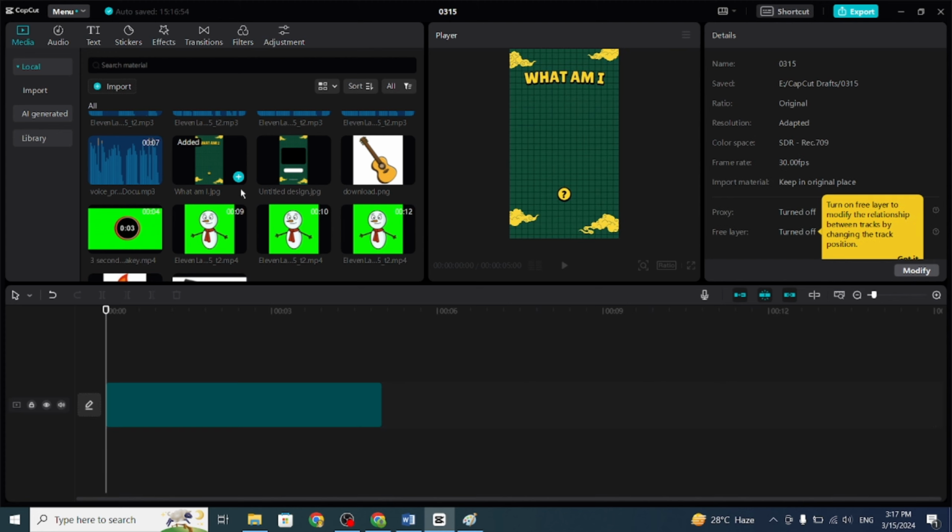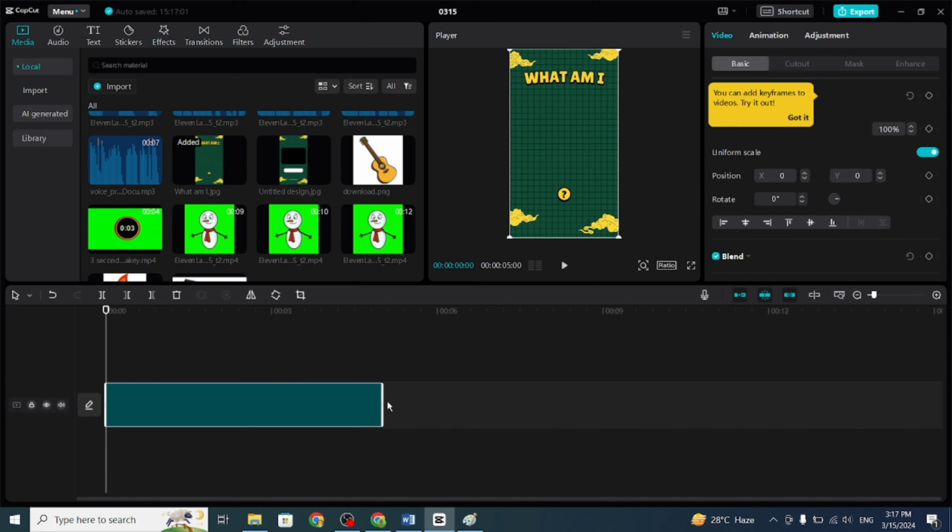Beginning with the first background, we'll add it to the timeline, followed by the video for the initial puzzle. We'll adjust the duration of the background accordingly and insert the timer video. To ensure alignment, we'll remove the background using Chroma Key and adjust the size of the video. These steps will be repeated for subsequent backgrounds and the timer video. Each puzzle video will have its own animation added, such as slide down or slide left for visual appeal.